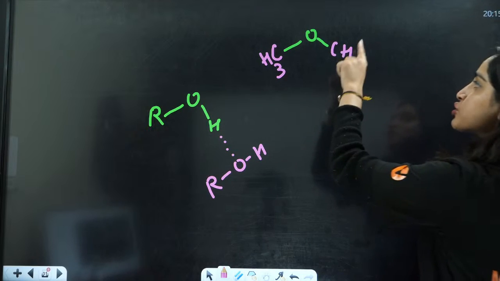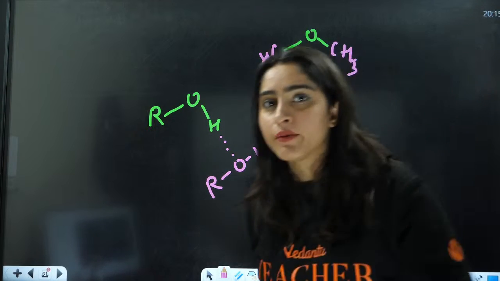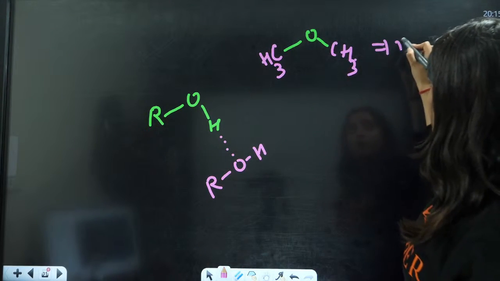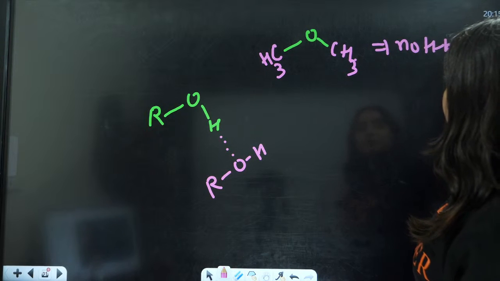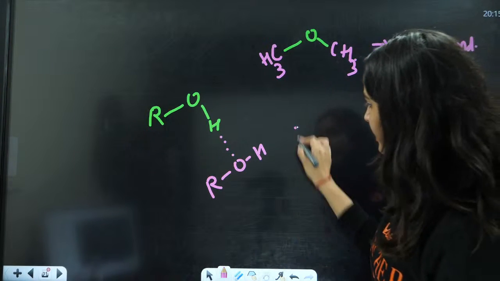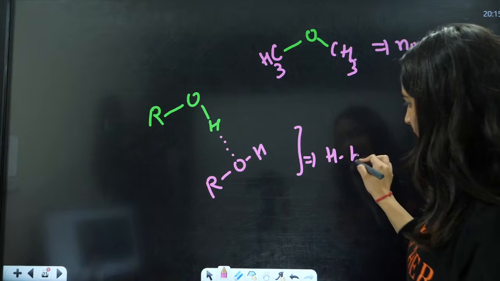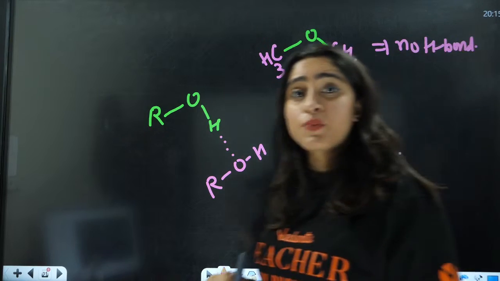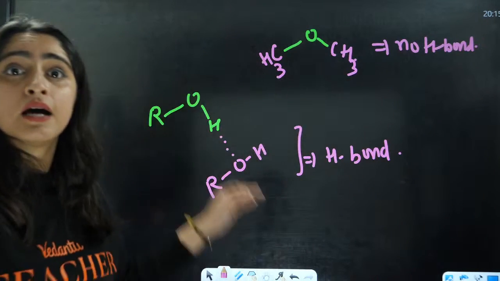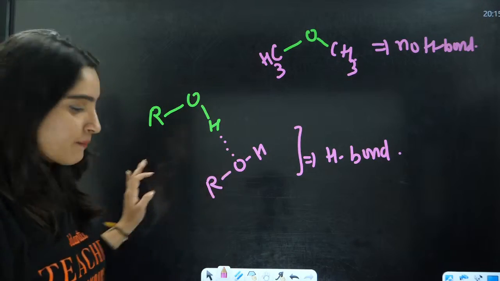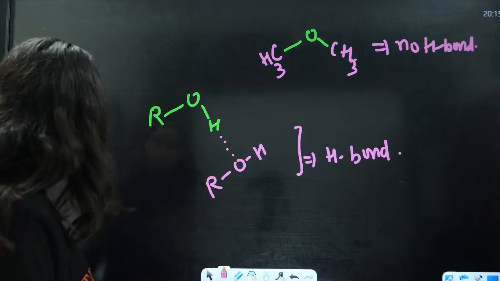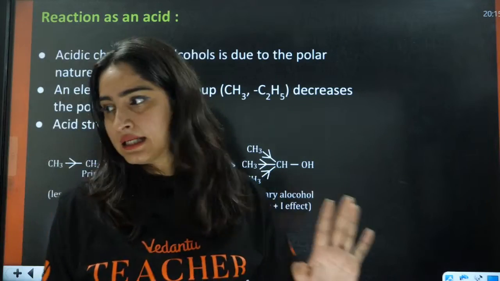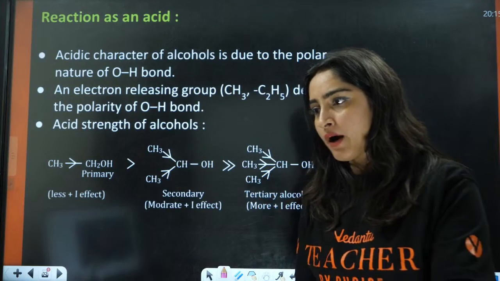Now this hydrogen is not attached to any electronegative atom. There will be no H bonding, just dipole-dipole interactions. And here in this case, there will be hydrogen bonding. That is why the boiling point of alcohol is higher than ethers. Understood everyone? Perfect.